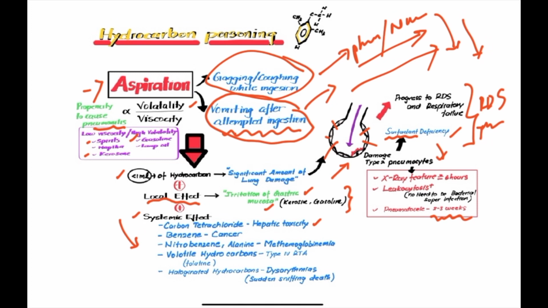Benzene can cause cancer. Nitrobenzene and aniline can cause methemoglobinemia. Volatile hydrocarbons such as toluene can cause type 1 renal tubular acidosis, and other halogenated hydrocarbons can cause cardiac effects like dysarrhythmia, and they can cause sudden sniffing death.